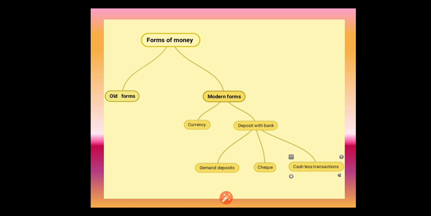The next thing we are going to see is deposit with bank. Why do people deposit with the bank? When people have extra cash in hand, they will be tempted to purchase more commodities. In order to save that money, they will go and deposit that money in the bank. That is called demand deposits.